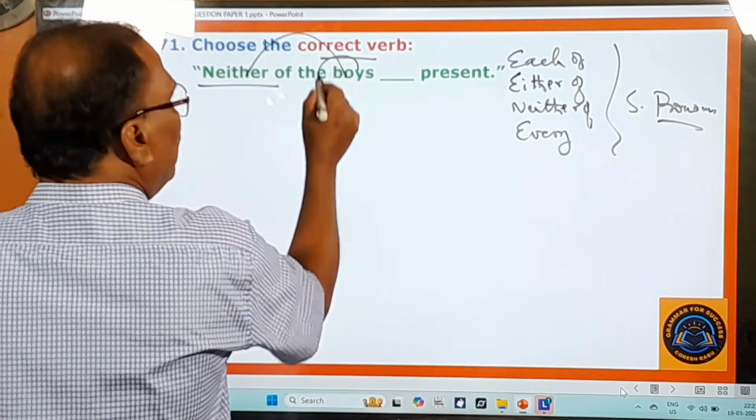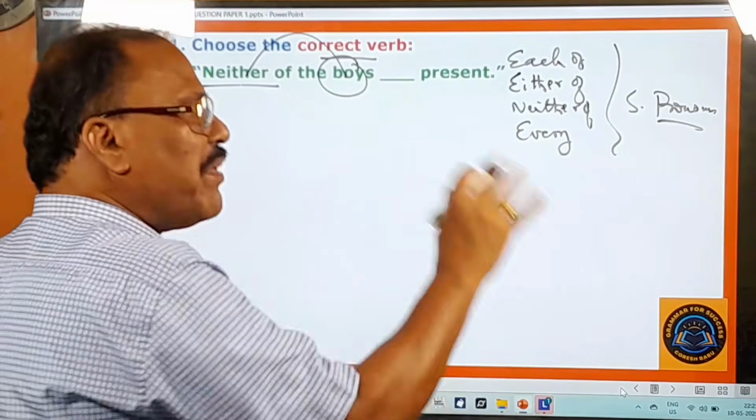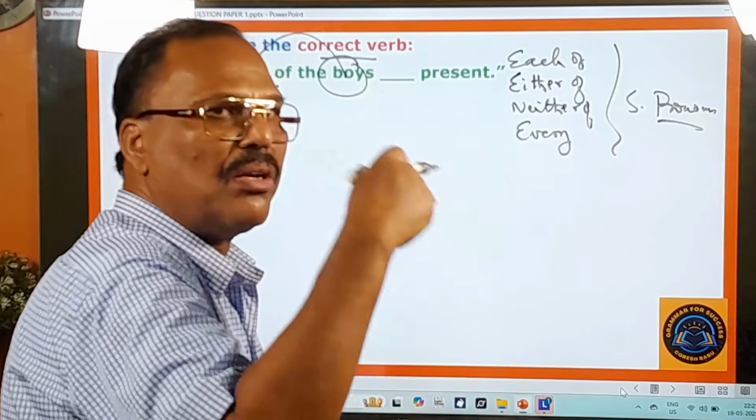Neither of the boys. Neither or either always refers to two persons or two things or two animals, whatever it is, two terms.